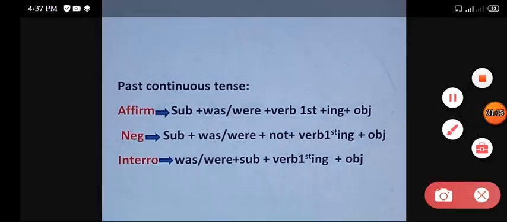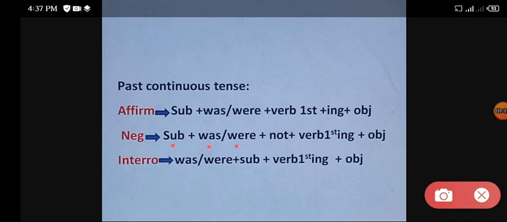Next we have negative sentence: subject, was, were, and after the helping verb you put not, and first form of the verb and object. The affirmative sentence will be the same. You will just put not after the helping verb, and this will become a negative sentence.